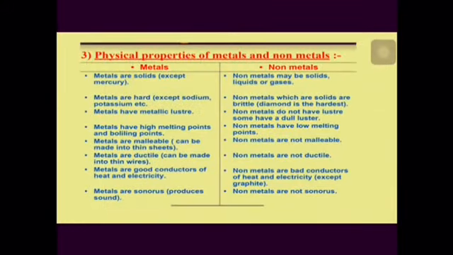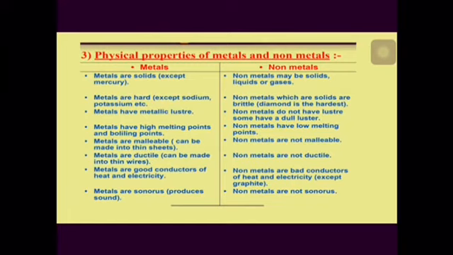After discussing each property separately, now let us see the difference between metal and non-metal. Metals are mostly solid except mercury. Non-metals may be solid, liquid, or gases. Metals are hard except sodium and potassium, whereas non-metals, which are solid, are brittle, though diamond is the hardest substance on the earth. Metals have metallic luster. Non-metals do not have luster. Some have a dull luster. Metals have high melting point and boiling point, whereas non-metals have low melting point.